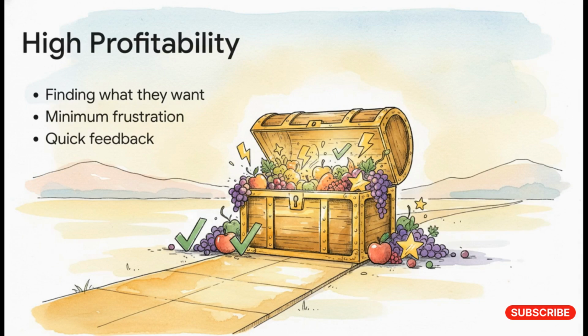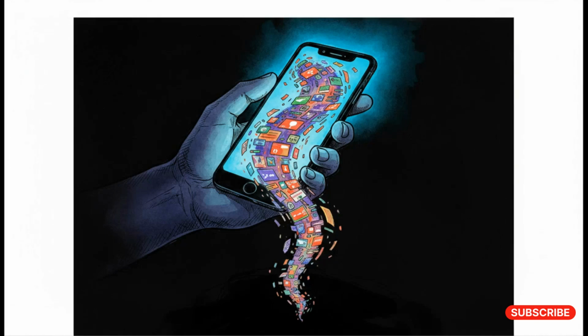For a path to be considered highly profitable, a few very specific conditions have to be met. The user has to be finding exactly what they want with minimum frustration, and they need to be getting quick feedback. If those three things aren't happening, the survival math falls apart completely. The user is just going to immediately abandon the page or app and go forage somewhere else where the food is easier to catch. Real-world foraging, high-profit doom scrolling.